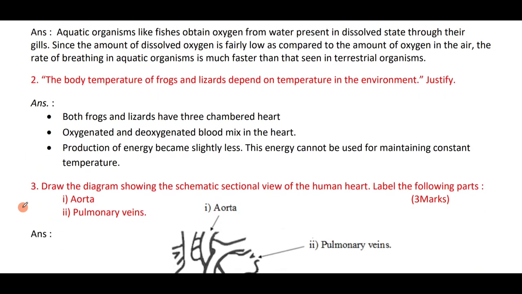The body temperature of frogs and lizards depends on the temperature in the environment, because both frogs and lizards have a three-chambered heart. The reptiles have a three-chambered heart. Oxygenated and deoxygenated blood mix in the heart. Therefore, production of energy becomes less. Therefore, the energy cannot be used to maintain constant body temperature. Therefore, they depend on the temperature in the environment.